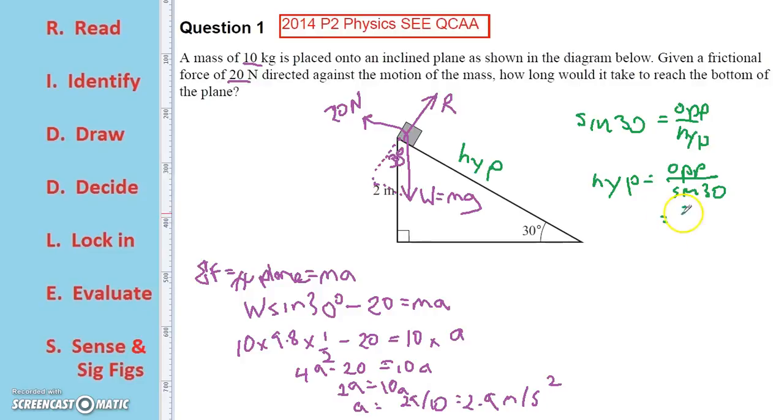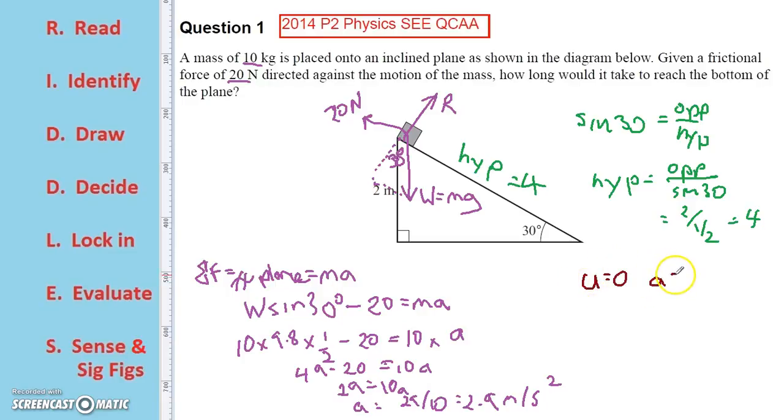Now the opposite side is 2, and sine 30 is a half. 2 over a half is 4. So this particular distance down our plane is 4 meters. So now we need to use our constant acceleration formula, and we need to put in our values. Now it starts with an initial velocity of 0.